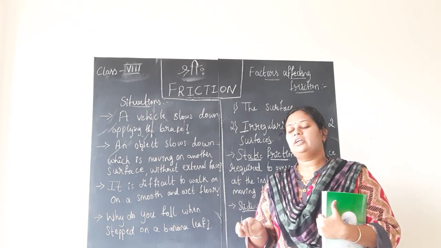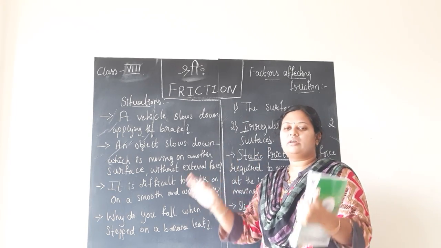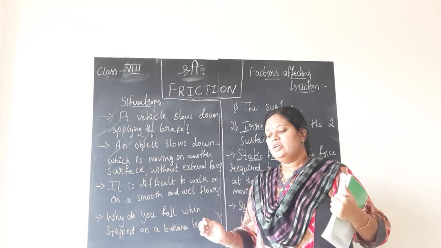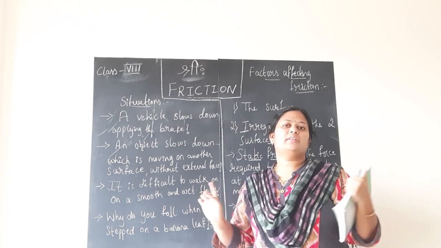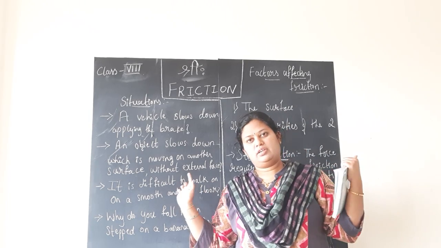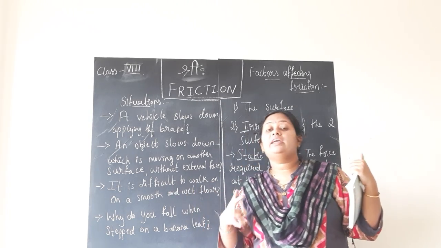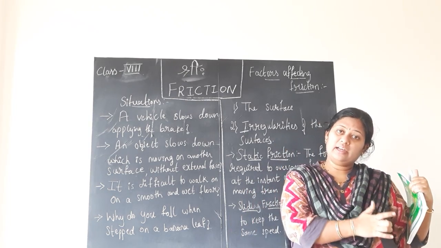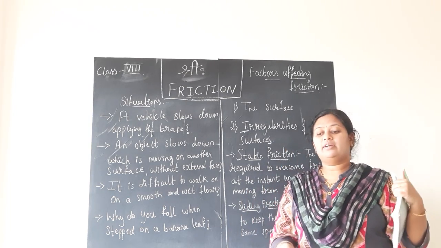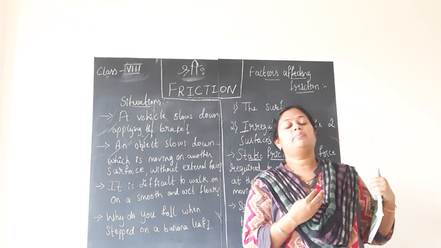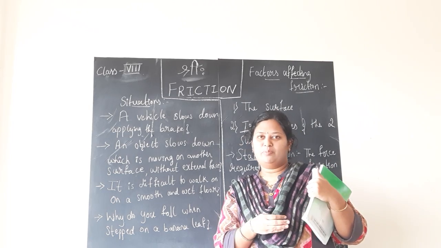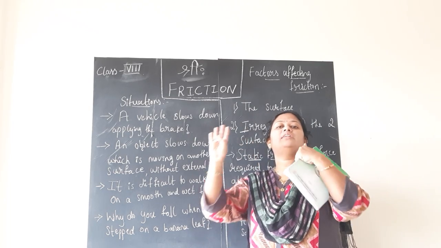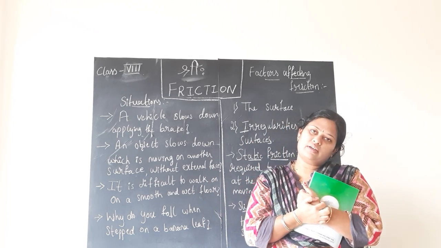Even you can relate it to some situation. A big wooden block is kept there. If you are trying to push, the block doesn't move. Why? Because the force you are applying is not sufficient on one side, but on the other side, children, the frictional force is present between the floor and the wooden block, which is opposing the motion of the wooden block.